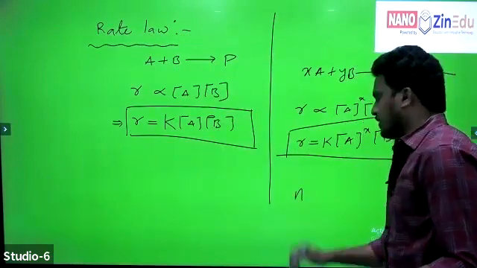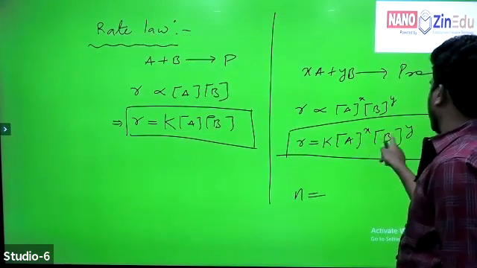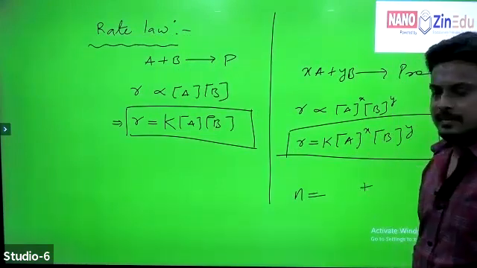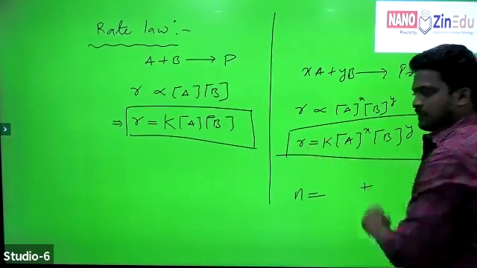Order is generally denoted by n. n is equal to the sum of the powers of the reactants in a rate equation.